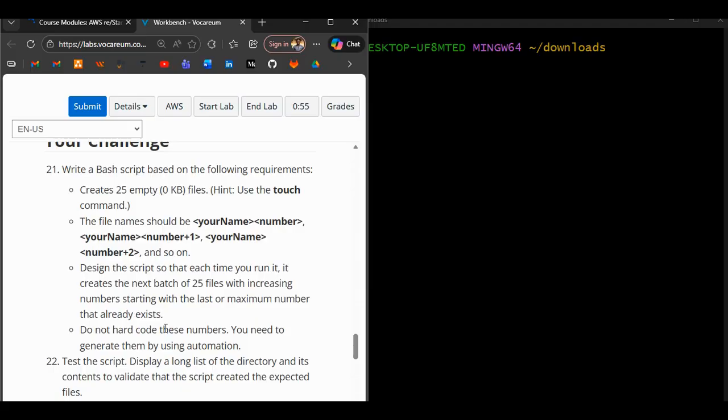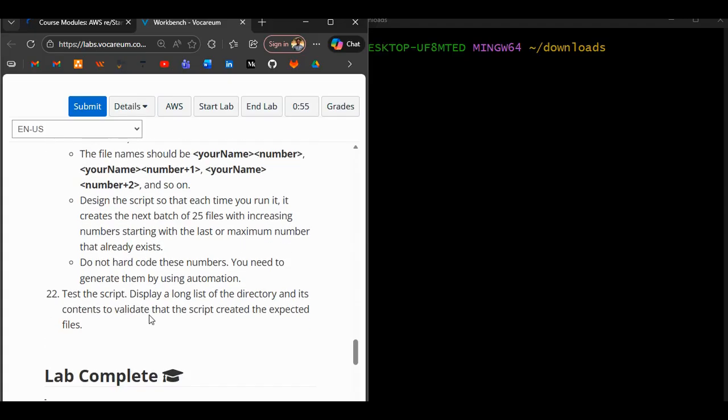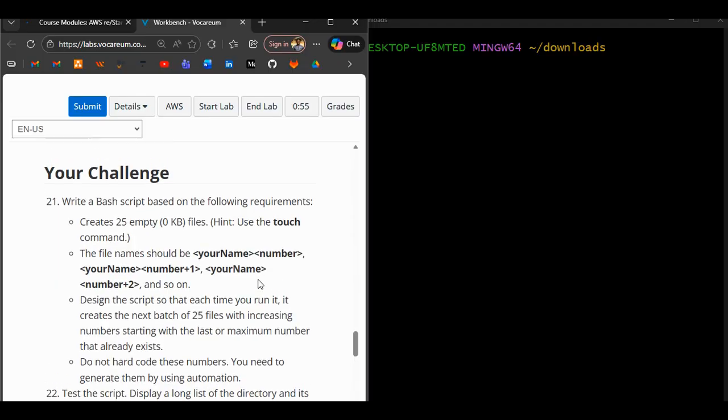Do not hard code these numbers. You need to generate them by using automation. Then test the script and display a long list of the directory and its content to validate if the script created the expected files. So pretty much that's what we'll be doing.